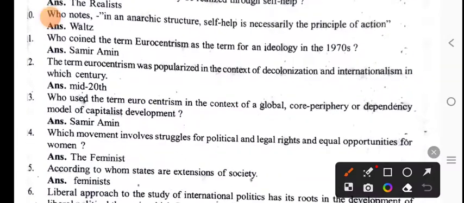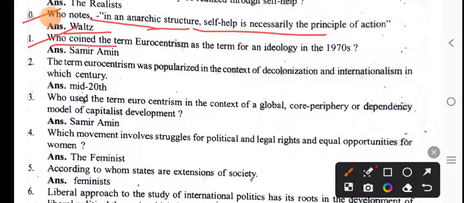Who notes that in an anarchic structure, self-help is necessary as the principle of action? Now, Waltz notes that in an anarchic structure, self-help is necessary as the principle of action. Who coined the term Eurocentrism as the term for an ideology in the 1970s? Now, Samir Amin coined the term Eurocentrism as the term for an ideology in the 1970s.